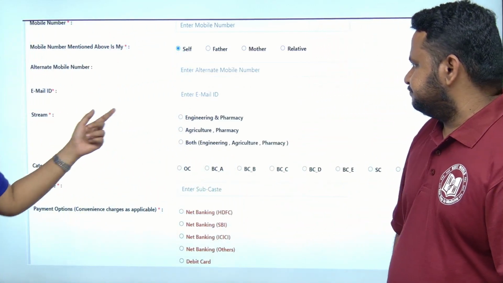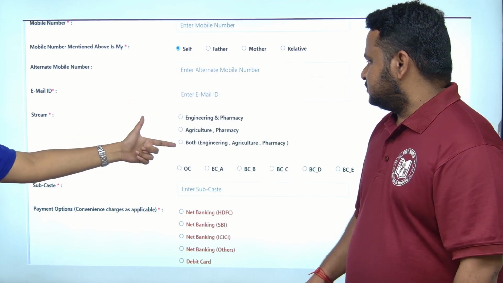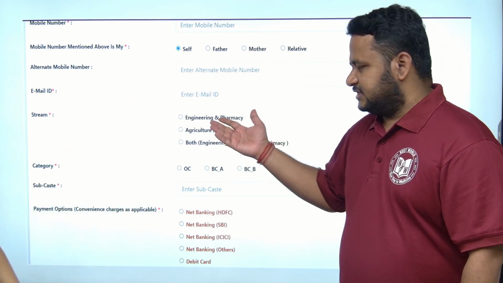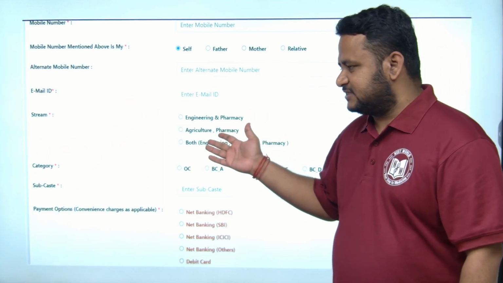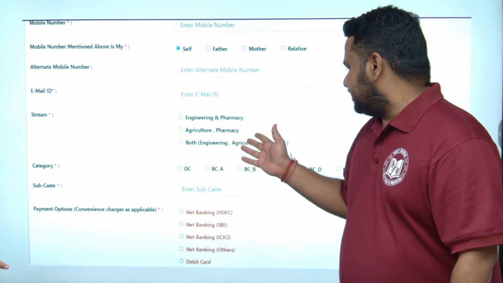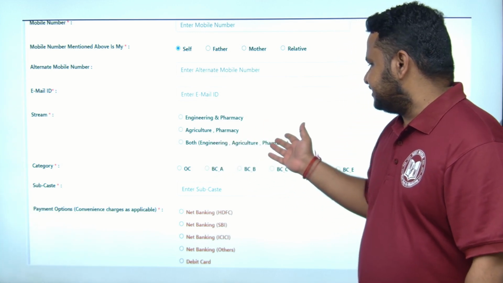Then the stream. You have to select the stream you want to get into. Engineering and pharmacy, agriculture and pharmacy, or engineering, agriculture and pharmacy. You can apply for all 3 streams.